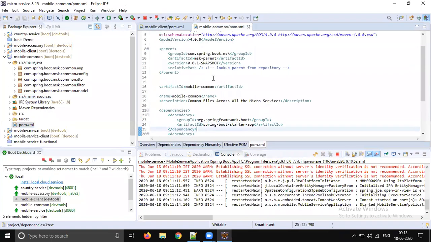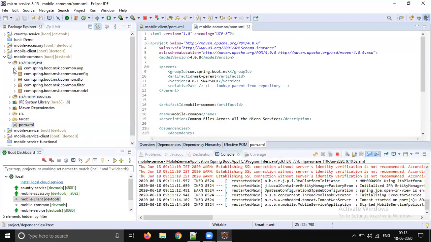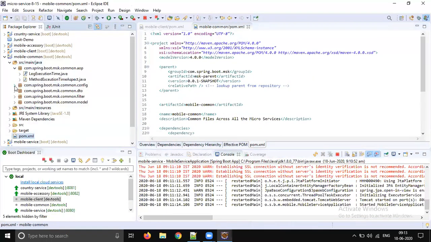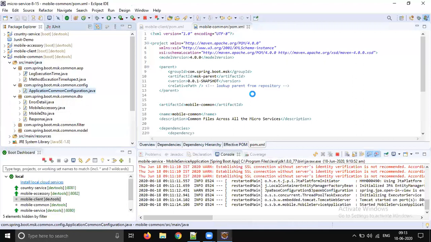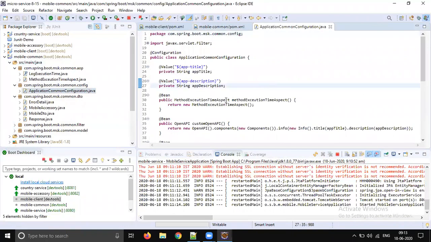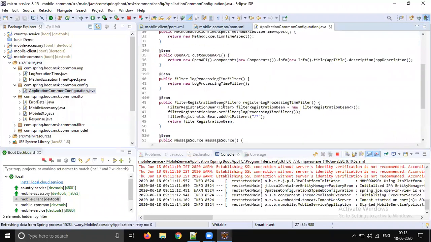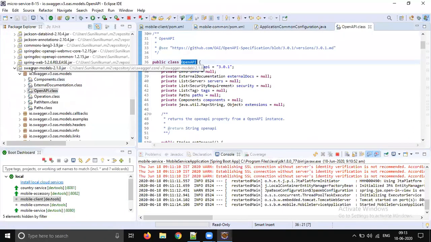This is mobile common. So from where are we getting this Open API code? From your common configuration. This Open API is giving trouble. Okay, so Bean, here it is, OpenAPI. Where is it going? Which Java? Swagger models.